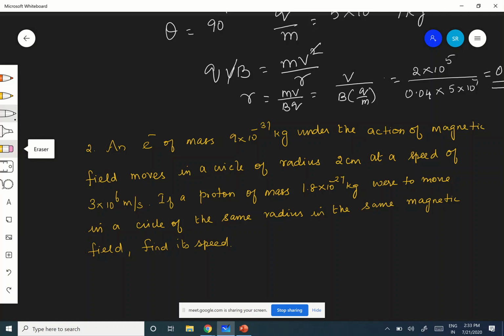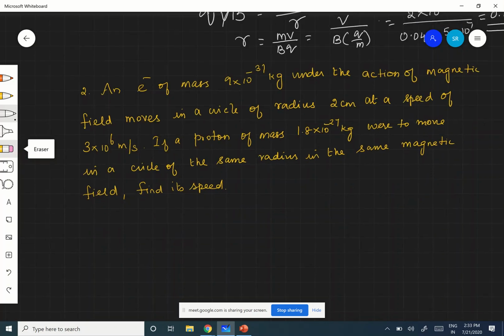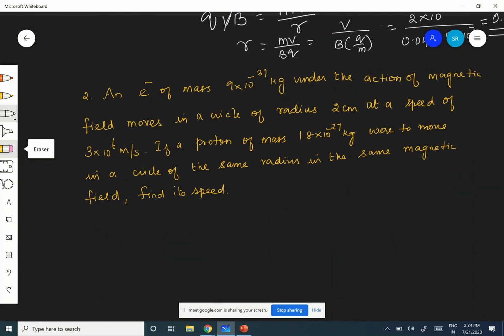Anyhow, we will see. Second question, an electron. This is also a simple question. An electron of mass 9 into 10 power minus 31 kilogram, under the action of a magnetic field, moves in a circle of radius 2 centimeter at a speed of 3 into 10 power 6 meter per second.